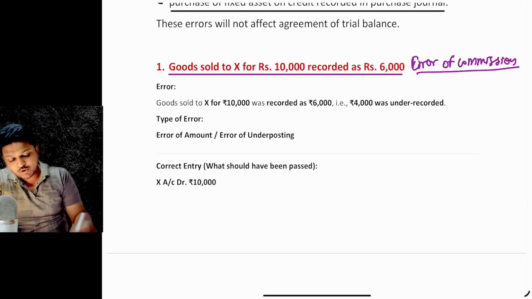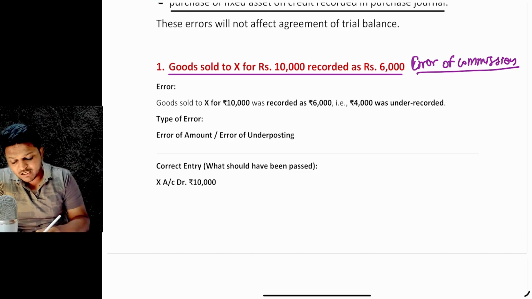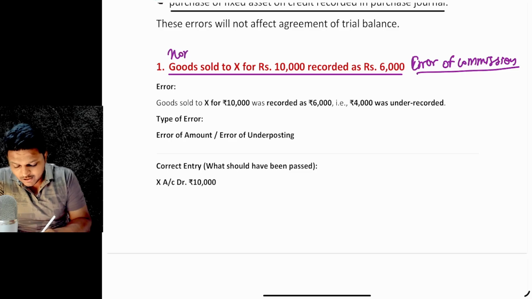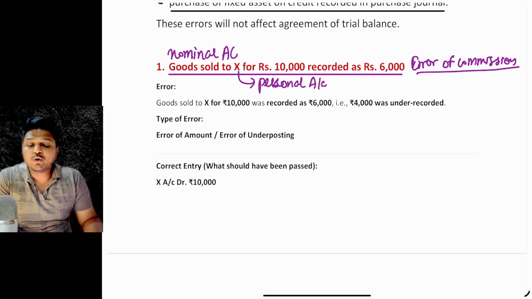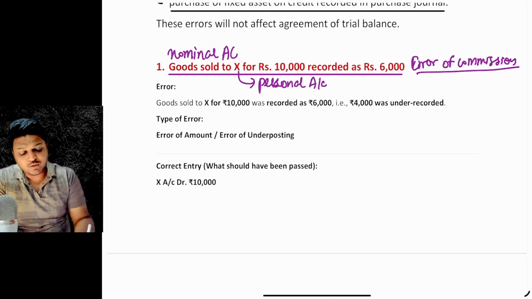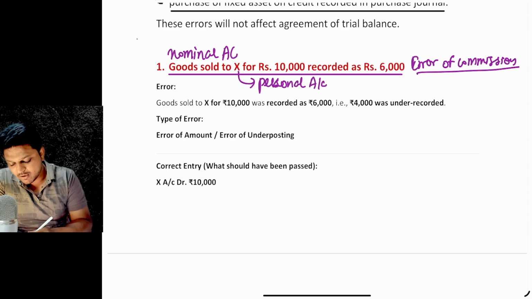Now in this scenario, goods sold means it's a revenue, so it's a nominal account. And these are sold to Mr. X, so we are basically going to deal with the personal account, and accordingly the entry is to be passed. Goods sold is a revenue, so it is to be credited, because a nominal account has to be credited when it's an income or gain.